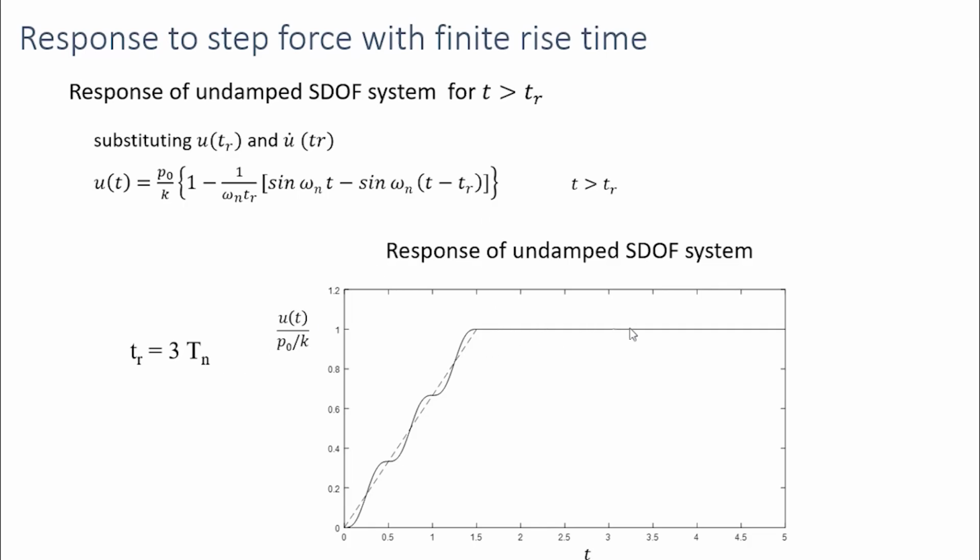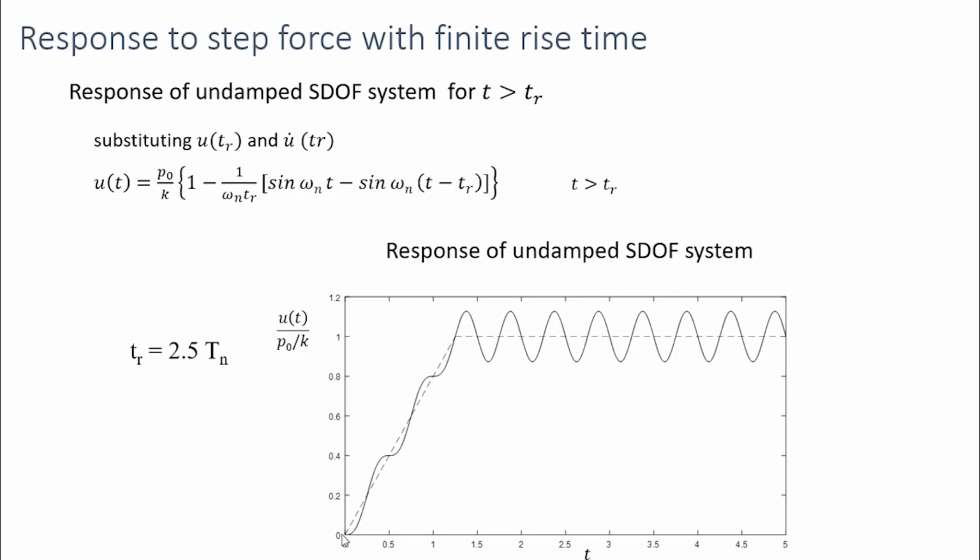The force is constant here and the response is also constant. So this is equivalent to a static response, and the value is also equal to the static response. So there's no oscillation around this static response. This stays as it is in the static response case.